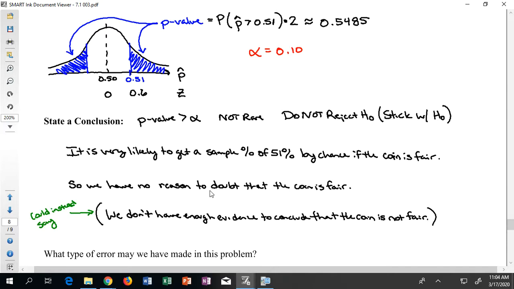Hopefully you can see that this process of doing one of these tests is still pretty consistent, whether I have left tail or right tail or two tail. It's just that when I have this two tail test, I need to make sure I remember to shade both sides, and then I put this times 2. And I have to remember the calculator already knows to do that when I tell it to not equal. Again, this process can seem a bit overwhelming, but over the coming weeks, all we're going to do is continue to rehearse this idea over and over again.